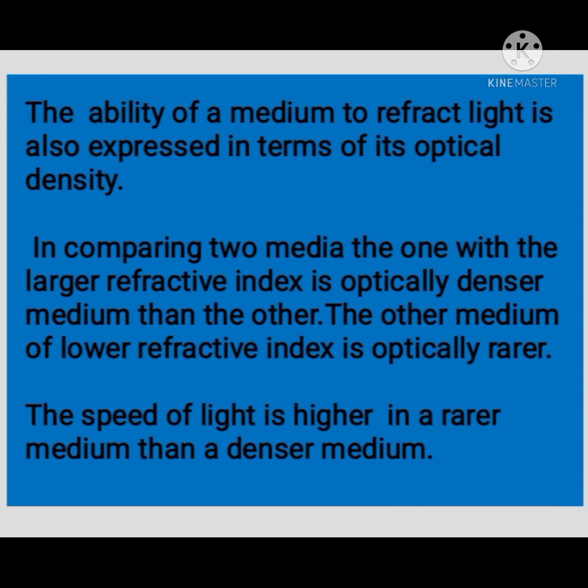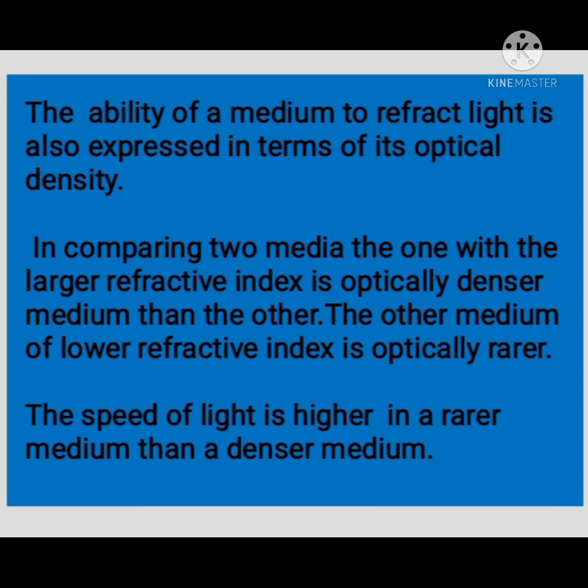When can we say that a medium is optically denser than the other? In comparing two media, the one with the larger refractive index is the optically denser medium. The other medium of lower refractive index is optically rarer. The speed of light is higher in a rarer medium than in a denser medium.